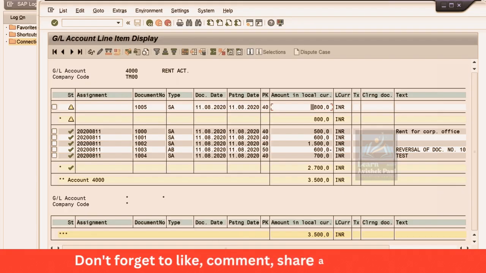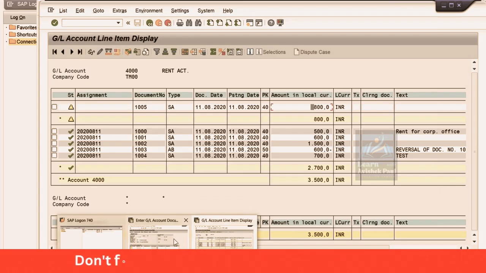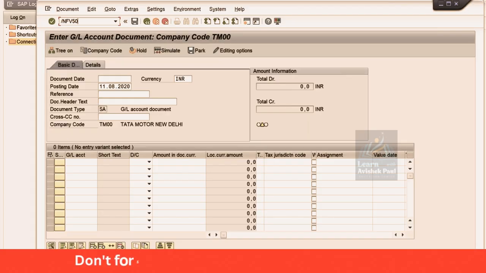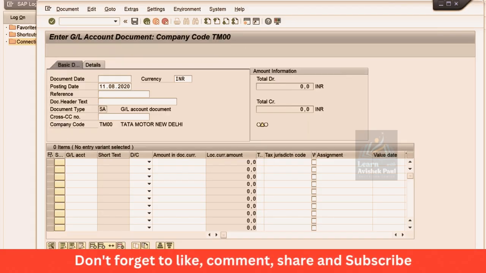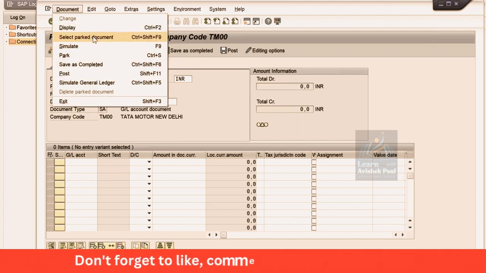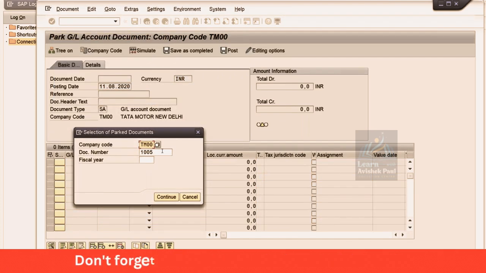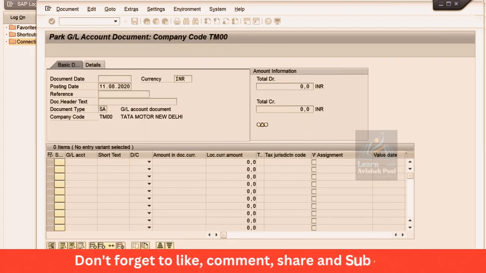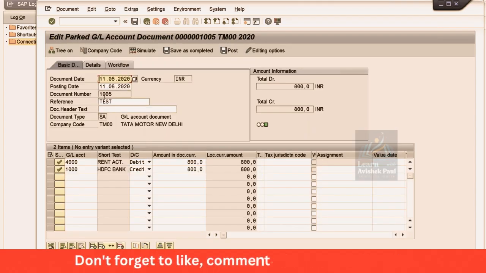Now what will happen? The second user, what is he going to do, guys? He got an email that this is document number 1005. So that user is going to use the FV50 transaction code. With the help of this transaction code, click on document and here select part document. Look at here, the previously posted document number is going to appear. Give your fiscal year and press enter. Now everything is appearing here. Again, this second guy is going to cross verify this transaction.